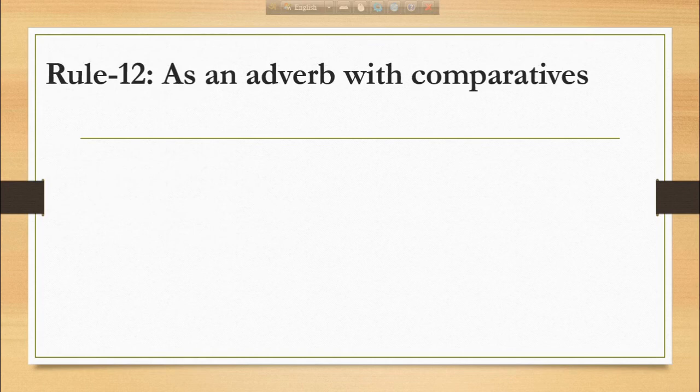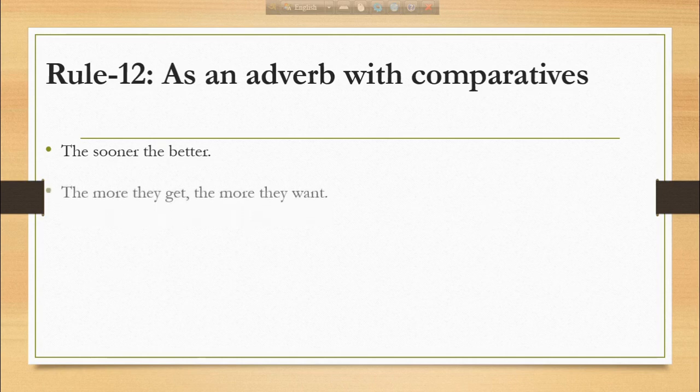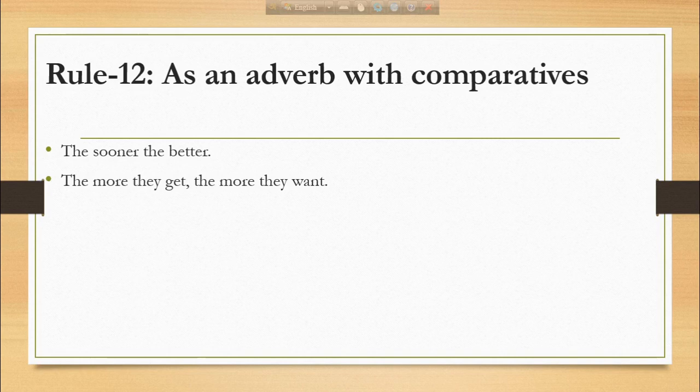Now come to rule number 12. We use the as an adverb with comparatives. For example, the sooner the better. Here the is used as adverb. The sooner the better. The more they get, the more they want. Here we use the as an adverb. The more you read, the more you learn. Here also we use the as an adverb.